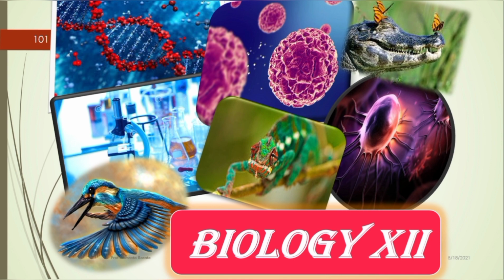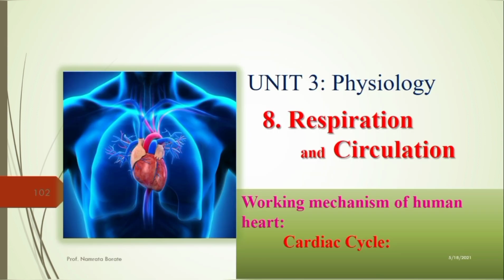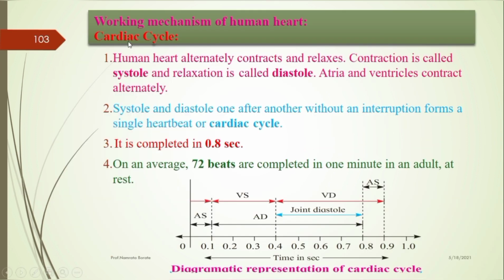Today we will see the most interesting part of this topic, that's the working mechanism of the human heart. In that we see the first phenomenon, that is the first point, the cardiac cycle. First of all, we should know what is meant by the cardiac cycle. It is the sequence of events between one heartbeat and the next heartbeat. It is called the cardiac cycle.